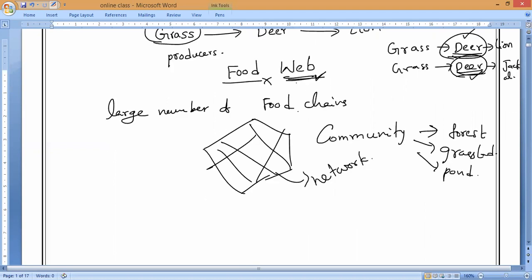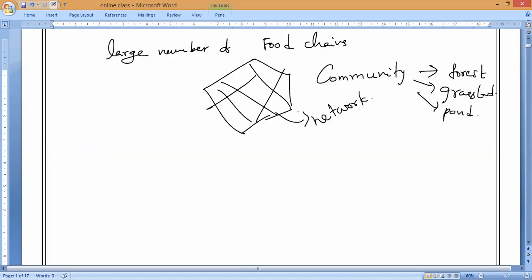So first of all, let us write the definition of food web, because they will ask you for 1 mark. The definition is the interconnection of food chains among themselves. You have to write a proper definition.